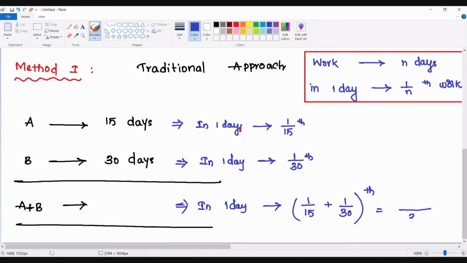So the LCM will be 30. This is 2, this is 1, so we can say 3/30. That means 1/10th part of the work they can complete in one day. If you are capable of finishing 1/nth part of the work in one day, the total work is completed in n days. So if you finish 1/10th part in one day, the total work is completed in 10 days. So you can mark your answer choice as 10 days.